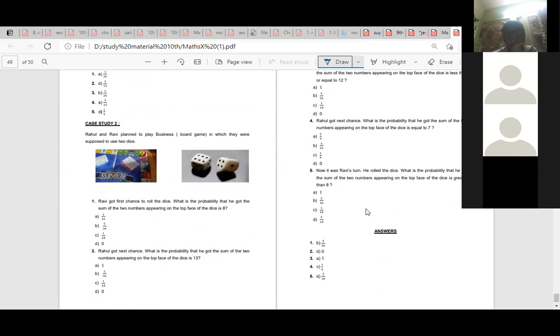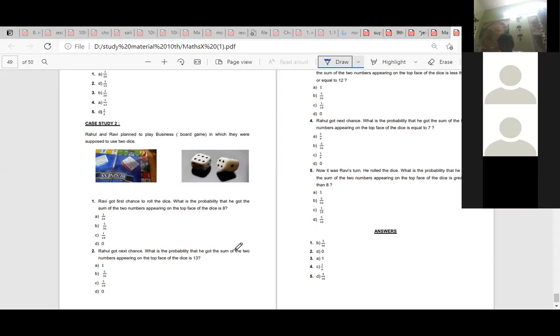Next. Rahul and Ravi planned to play a business board game in which they were supposed to use 2 dice. Ravi got the first chance to roll the dice. What is the probability that he got the sum of the two numbers appearing on the top face of the dice as 8? 5 by 36.